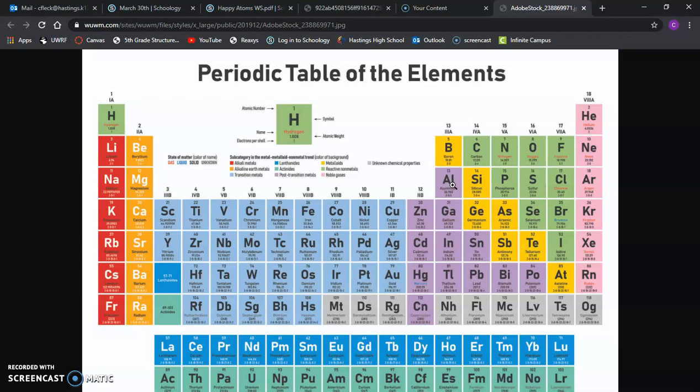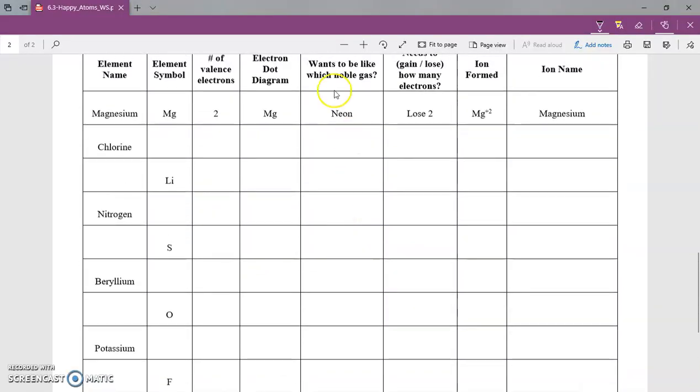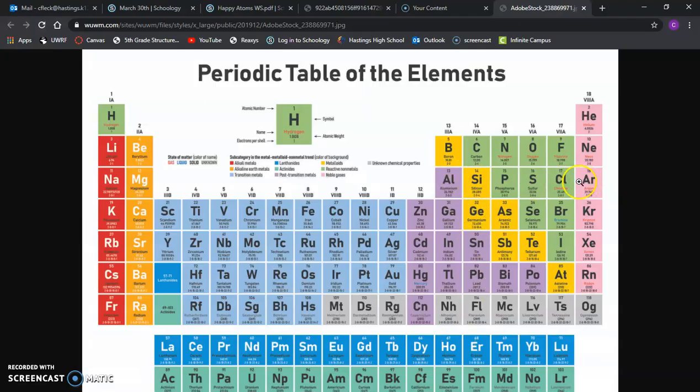I think losing 3 is going to be easier in this case, because if we're losing 3 electrons, it's going to be less energy than it would be to gain 5 more electrons. And so we're going to lose electrons, right? Metals, that's why metals in this case lose electrons. And so we are going to be like which noble gas? In this case, we're not going to get to argon because we have to gain 5 to get to argon. We're going to lose 3. We're going to lose 1 electron here, 1 electron here, 1 electron here, and we're going to find ourselves at the previous noble gas, neon.